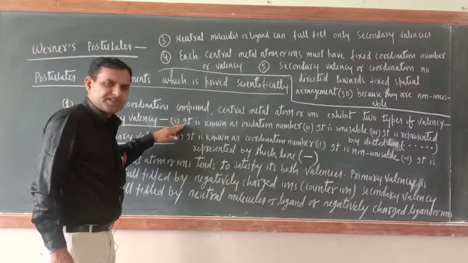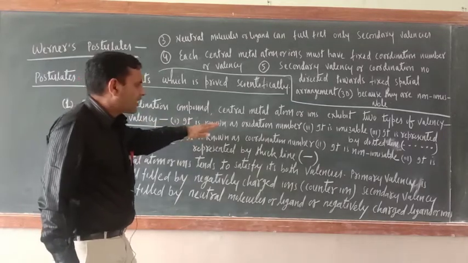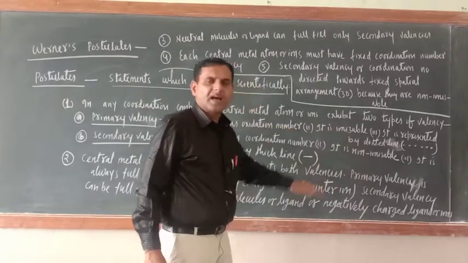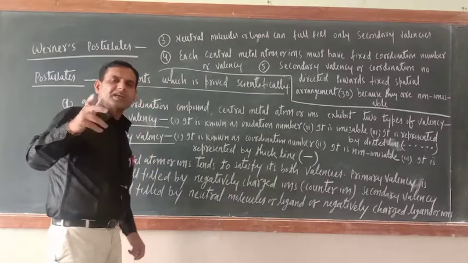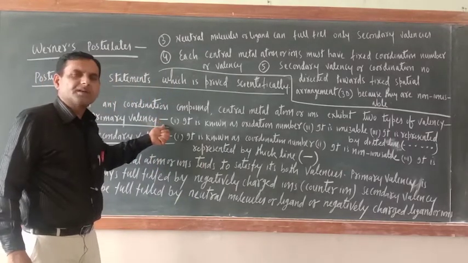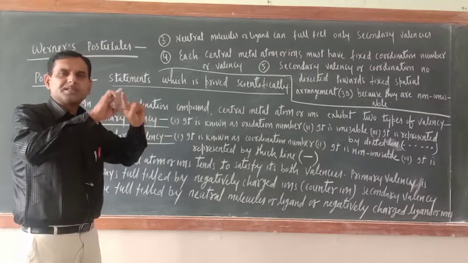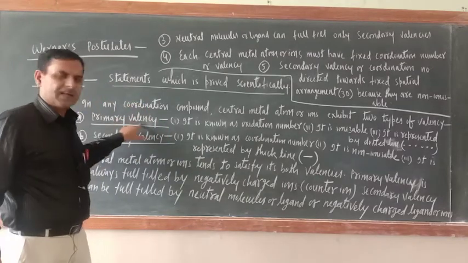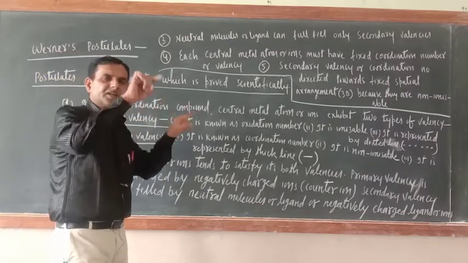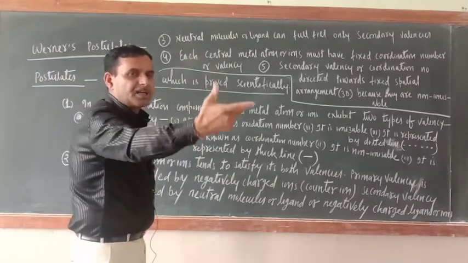In modern chemistry, primary valency is known as oxidation number and it is ionizable. Ionizable means it can be ionized. Those ions which satisfy the primary valency are present in the ionization sphere.